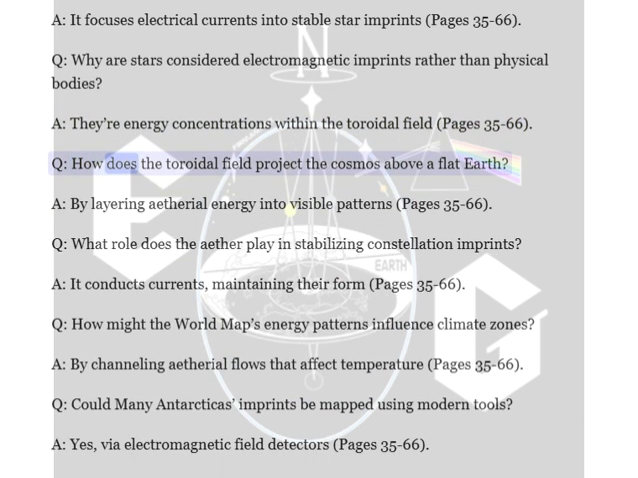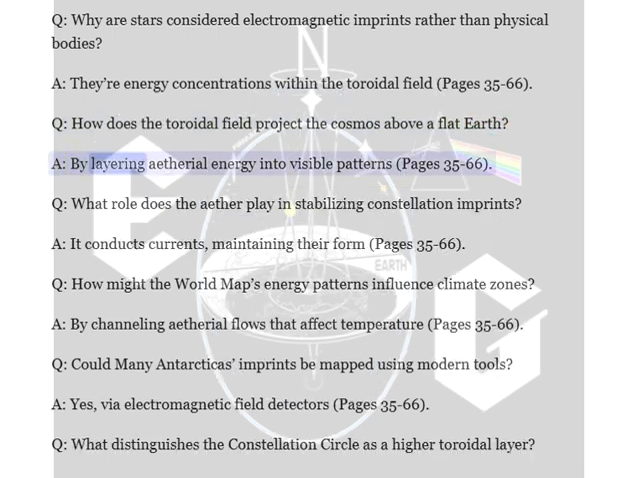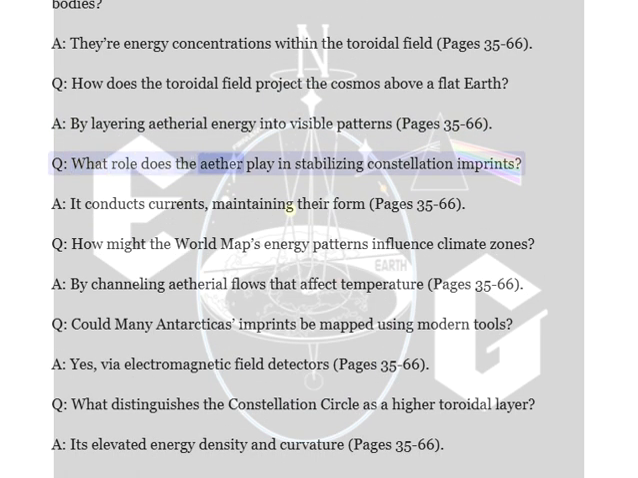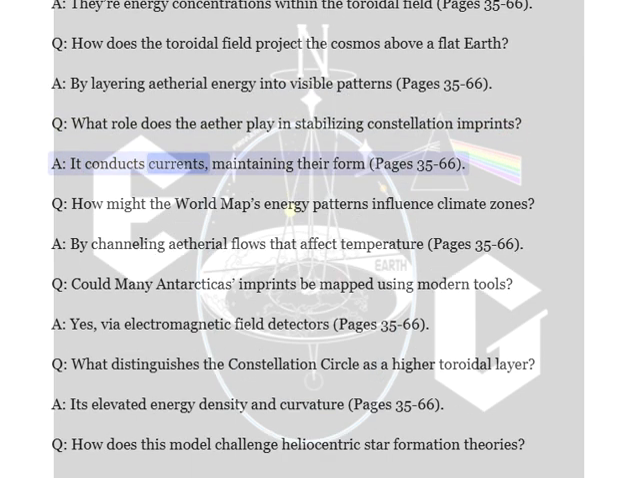Q. How does the toroidal field project the cosmos above a flat Earth? A. By layering ethereal energy into visible patterns, pages 35 to 66. Q. What role does the ether play in stabilizing constellation imprints? A. It conducts currents, maintaining their form, pages 35 to 66.